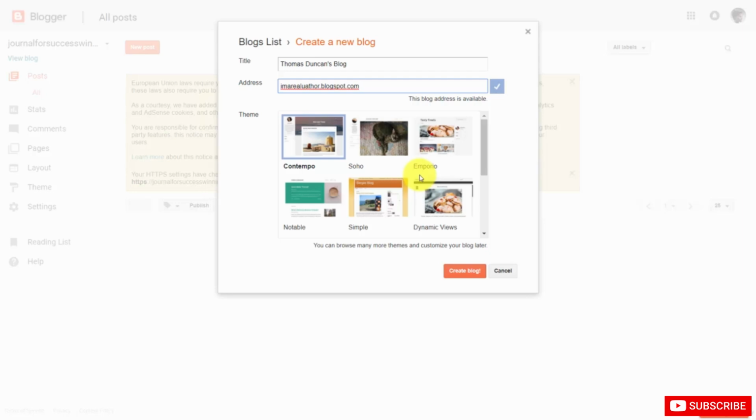Now, if you are a little more technical and you feel comfortable using something like WordPress and you want to work with the theme and keep your website updated, you can use a solution like that. Otherwise, you'll want to consider using a solution that's going to be easiest for you to use and to keep up with your writing.